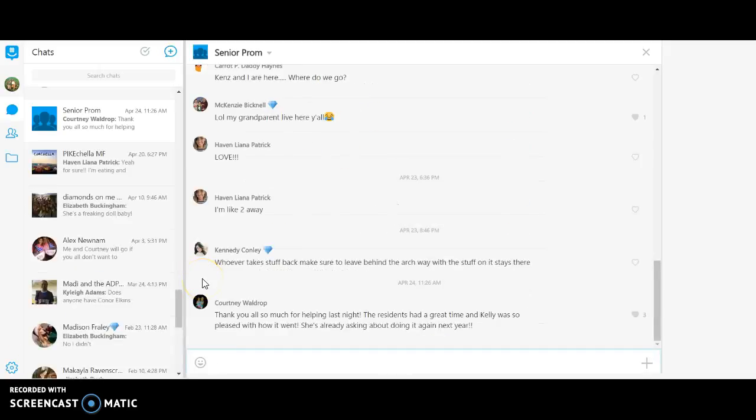So overall, I really do believe that these two, ClassDojo and GroupMe, are both really great websites and apps for teachers to use within the classroom, because not only does it keep students involved, but it really keeps the parents involved, which I think is a great way for teachers to run a really smooth classroom. That's all I have.